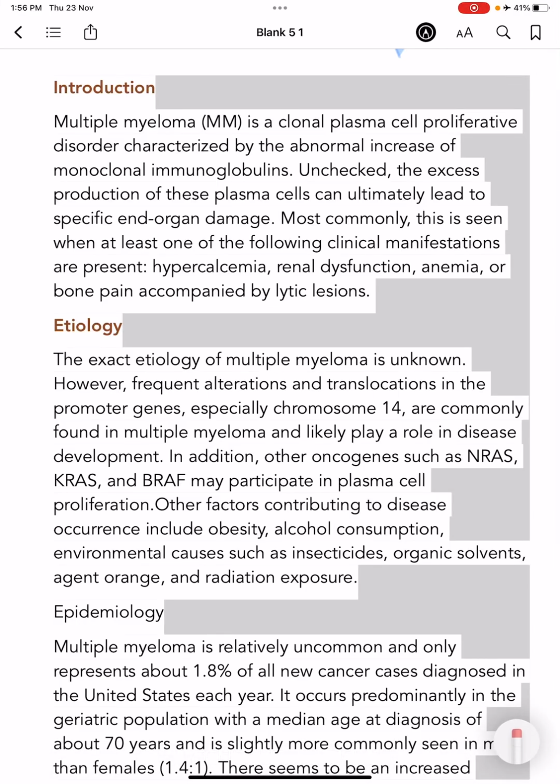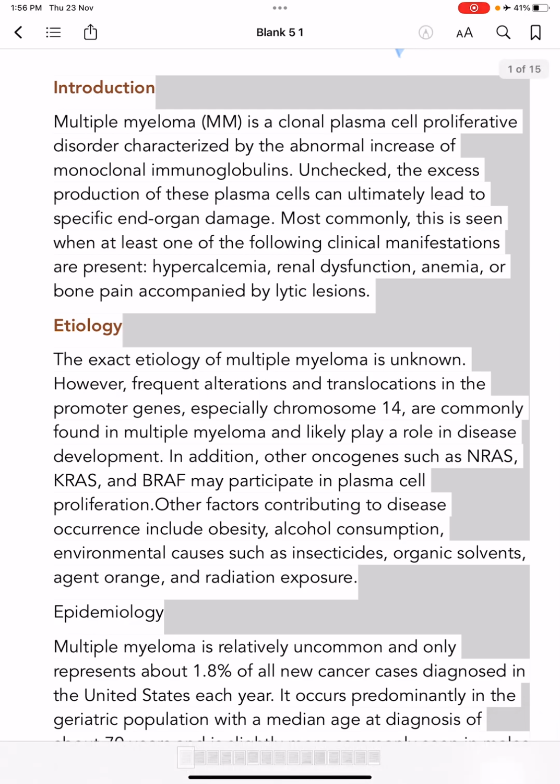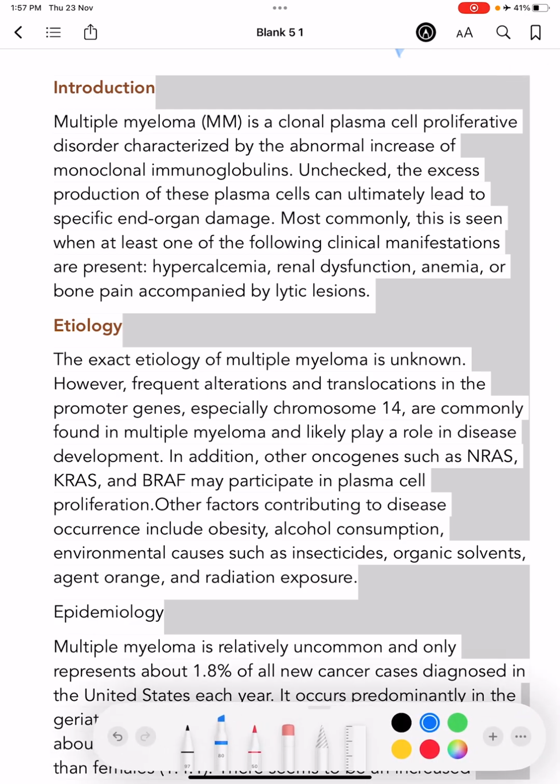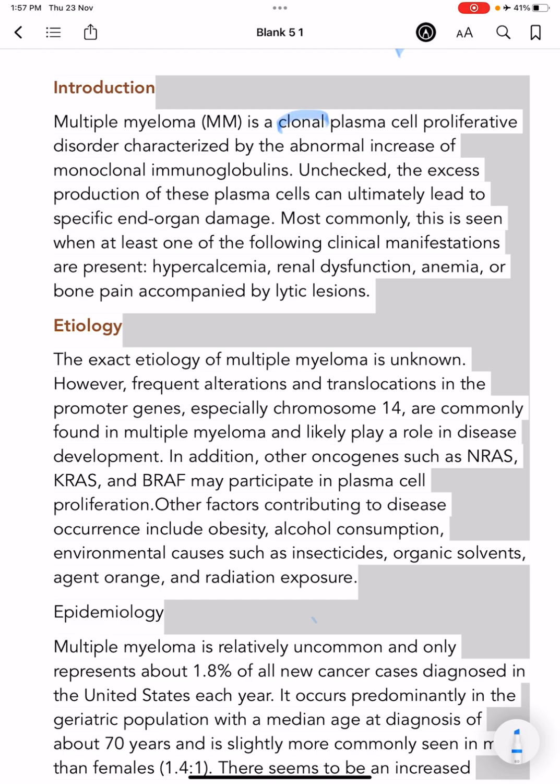Multiple myeloma. This is a clonal plasma cell proliferative disorder. That is, the plasma cells are proliferating here, and there is a replication of these plasma cells.